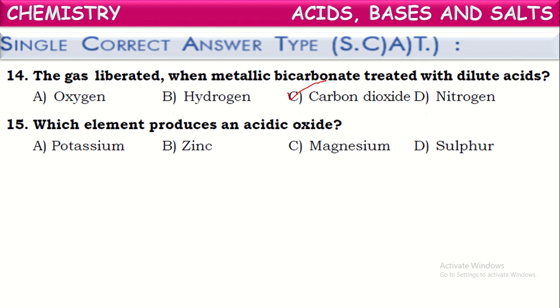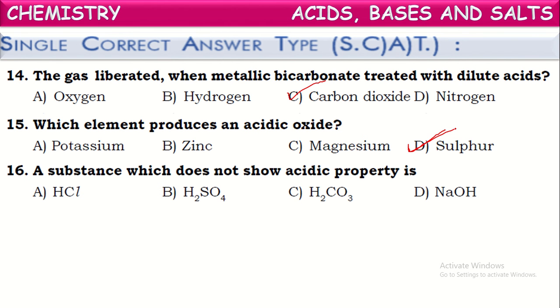So the element should be generally a non-metal. Observe once the given elements here: potassium, zinc, magnesium and sulfur. Out of these four, sulfur is a non-metal. This can produce acidic oxide on burning in the presence of oxygen. Right? Next one. A substance which does not show acidic property is.